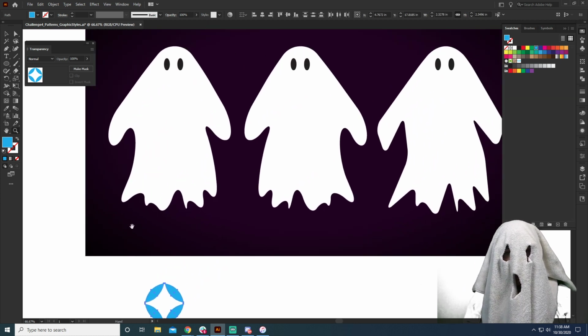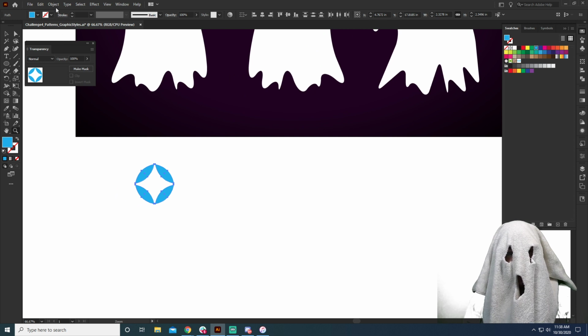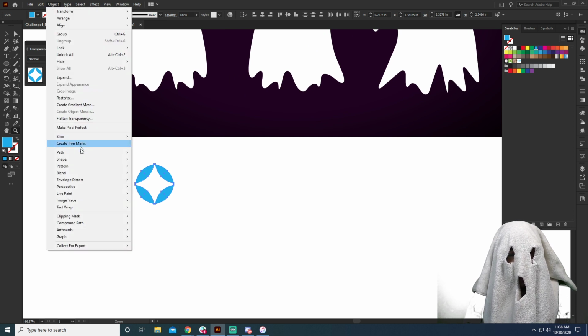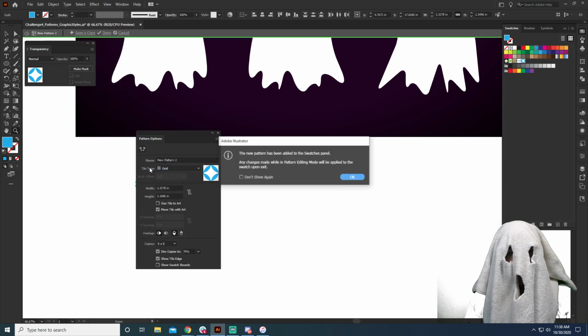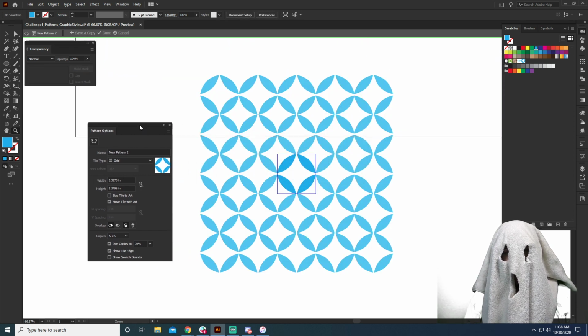All right, so we can select this, and what we want to do is use this pattern and then repeat it, as if it was on this sheet. So check this out. Here's what we can do. With this selected, we can go up to Object, and we can go to Pattern and Make. There we go. We hit OK, and this is telling us any changes made in the pattern editing mode will then apply to the pattern swatch. So we'll hit OK. It's going to create a swatch for us. And here we can see what our pattern is going to look like.